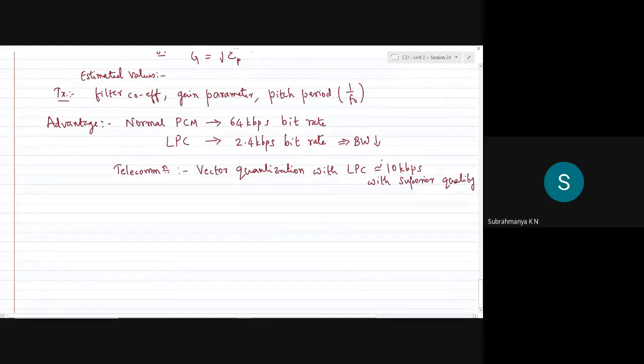Increasing the coefficients definitely increases the quality, because if there is a higher order in the filter, you will have more samples in the prediction. So the more samples in the prediction, obviously your prediction performance will improve. The only drawback is that you have to quantize more filter coefficients, which will take more bits per second. The trade-off with more filter coefficients is with respect to bandwidth occupancy. But definitely your speech quality will be enhanced. Yes, sir. Okay.